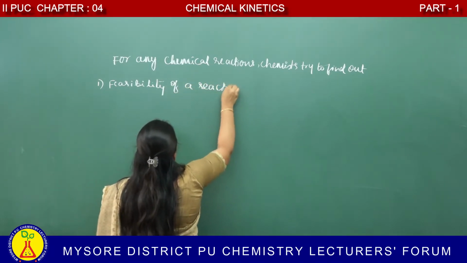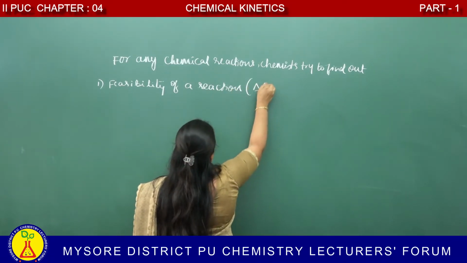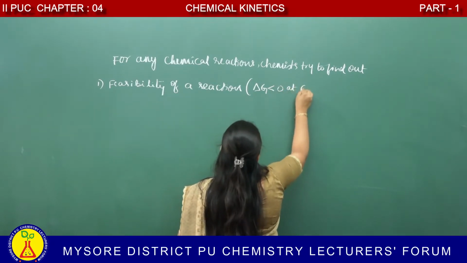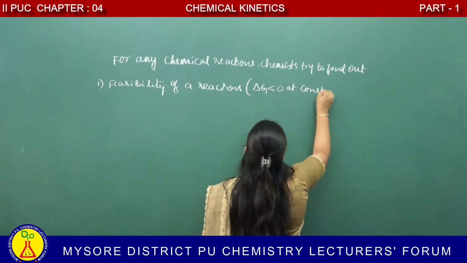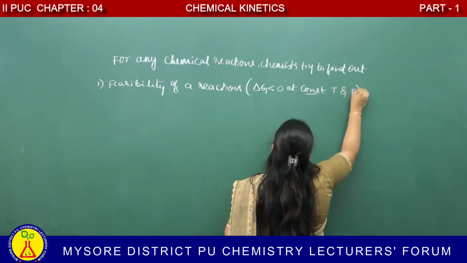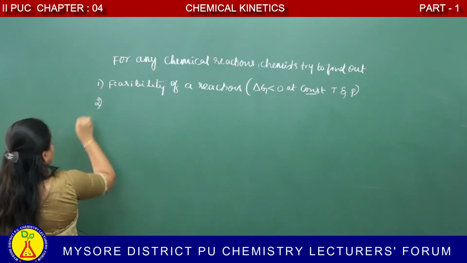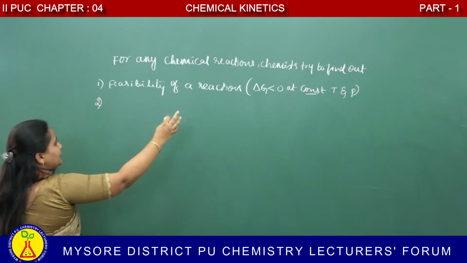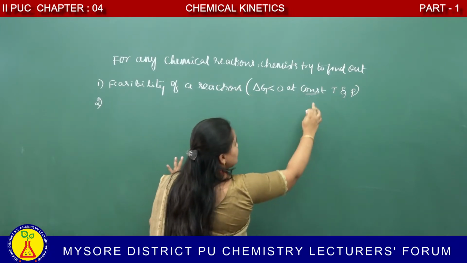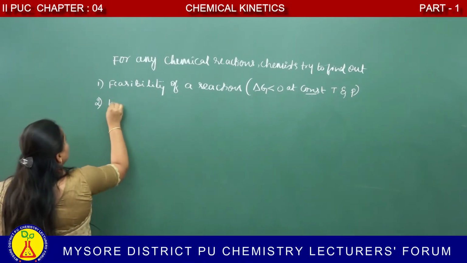Feasibility of a reaction: when the reaction is feasible, delta G is less than 0 at a constant temperature and pressure. I will explain, don't worry.